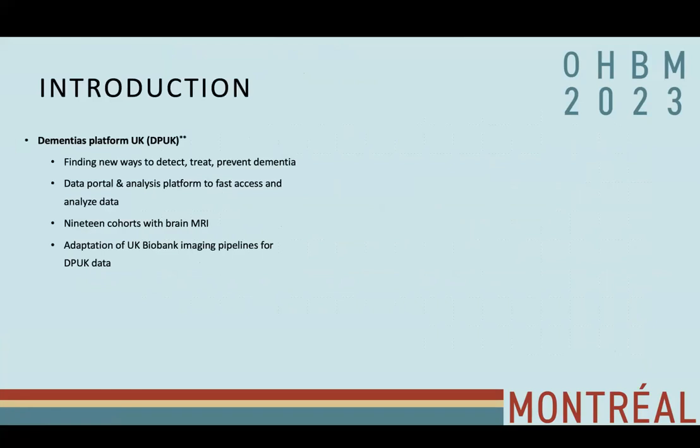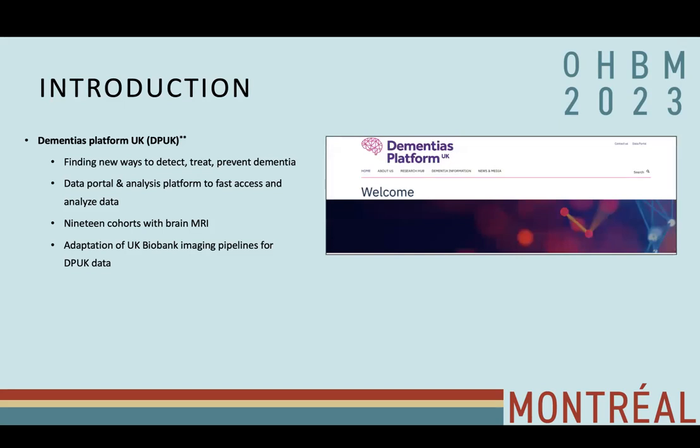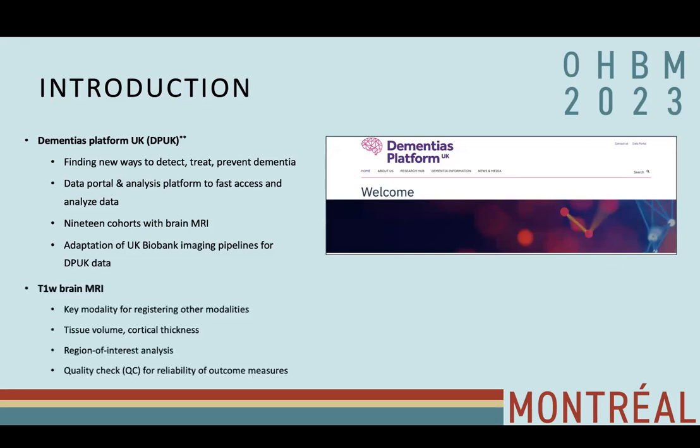In my postdoctoral fellowship, I'm working on the Dementias Platform UK project. DPUK brings together scientists, researchers, and clinicians across the world for finding new ways to detect, treat, and prevent dementia. DPUK also provides a data portal and analysis platform for fast access and analysis of data. DPUK has 40 cohorts of dementia, of which 19 cohorts contain brain MRI data. And in this project, I am working on adapting UK Biobank imaging pipelines for DPUK data.